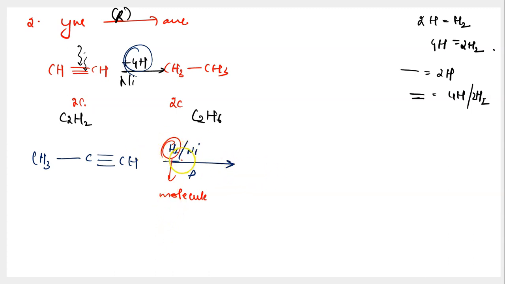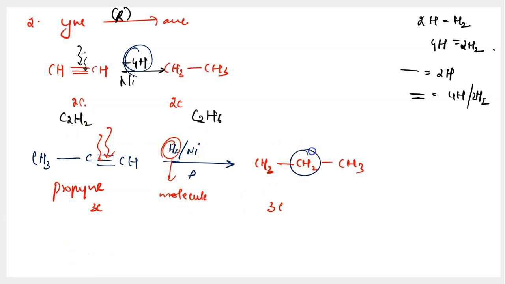Since I'm adding hydrogen, I'll be breaking the first pi bond over here, and I'll also be breaking the second pi bond over here, because I'm expected to convert this molecule, which is propyne, into the respective alkane, isn't it? Respective as in 3 carbon atoms as in propyne. So I should convert this into an alkane which contains 3 carbon atoms, and its formula is got to be CH3CH2CH3. To have this conversion done, how many hydrogens should I be adding? I should be adding 2 hydrogens to this carbon, and 2 hydrogens to this carbon, correct?